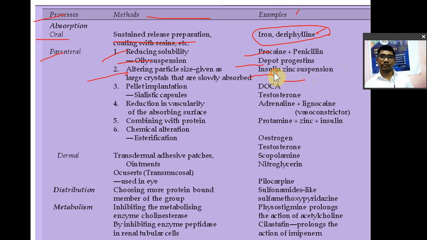It will increase the duration of action of insulin. Then platelet, then pellet implantation, okay, pellet implantation. Then capsules. These will release the drug slowly. For example, testosterone.